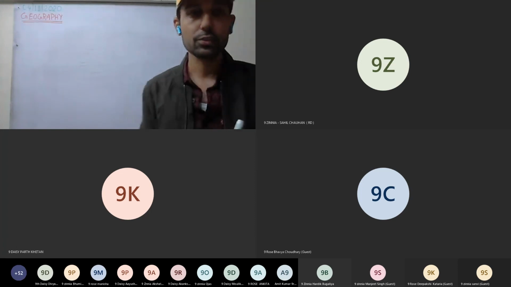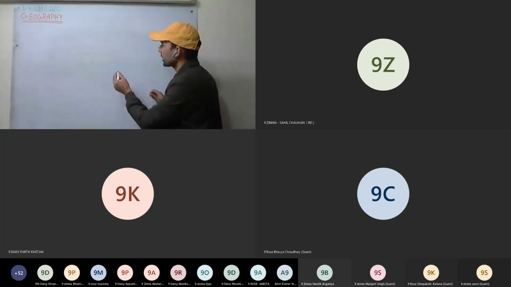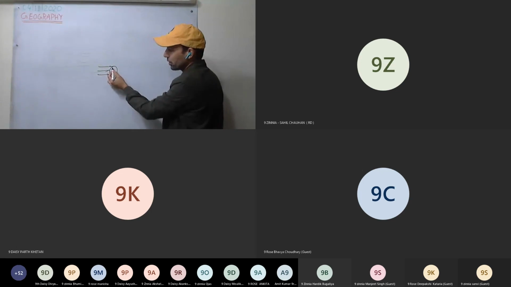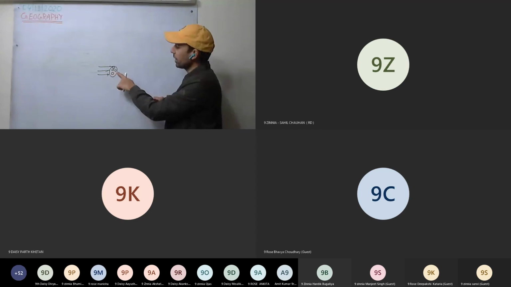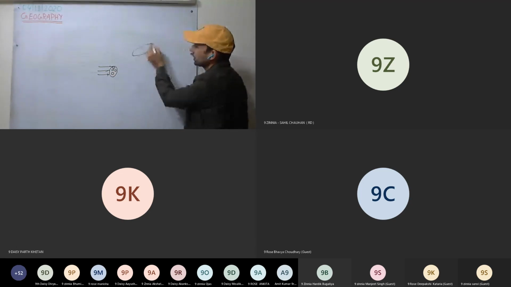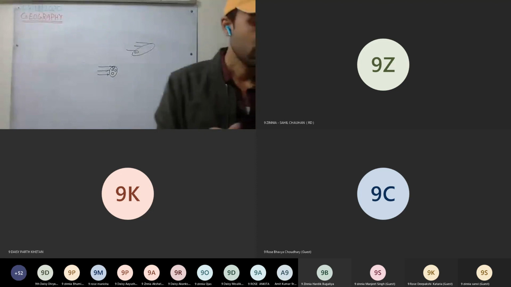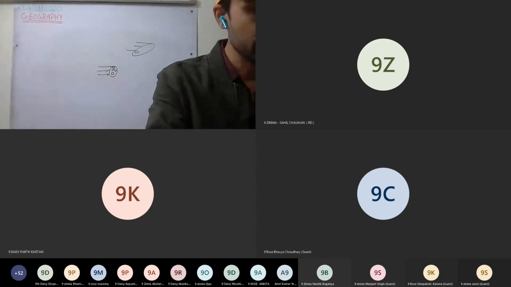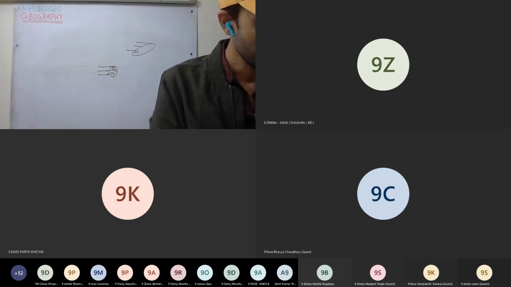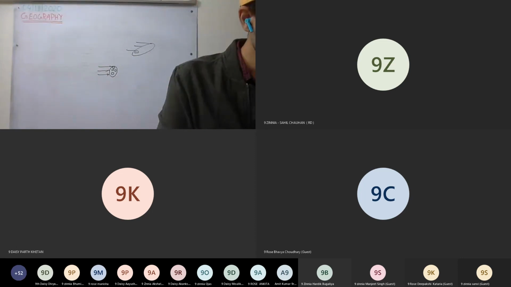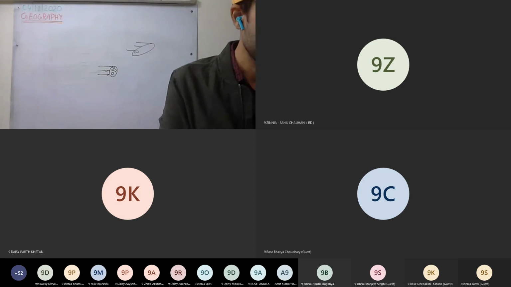Yes, vertical rays give more heat per unit area. They are concentrated in a small area, so the net heat received per unit area will be more as compared to the slanting rays. Okay. So now the winds. How do they affect the temperature of a place? It is given on page number 10C6.